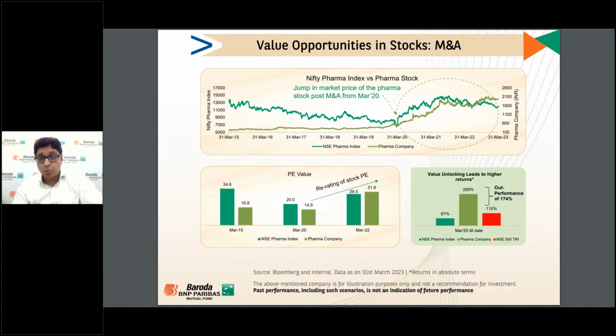From March 22 till date, the company has given a 288% return as compared to the pharma index of 67%, sorry, and the NSE 500 index of 115%. So much higher than both the NSE 500 and the NSE Pharma Index. So this is the value of value. This is finding an opportunity in unlocking: M&A, restructuring, business acquisition, and all.